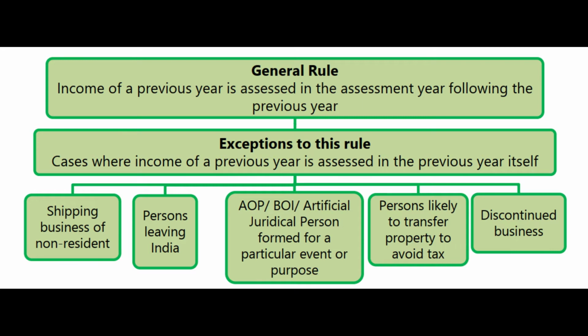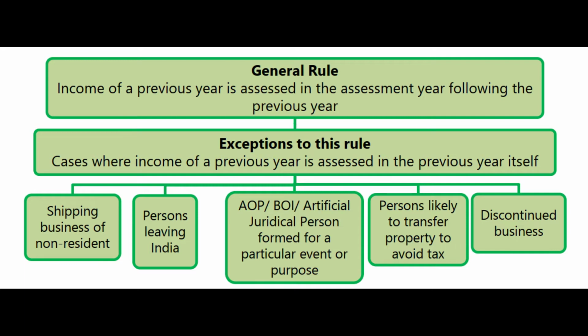Again, as I said already, you need to know these names and you need to know the cases of exceptions, particularly to write in the examination. However, for understanding purposes, all of them have some common logic. In normal circumstances, if a person is earning income in some month of the year, nobody is going to ask for tax suddenly. First let the year finish, let 31st March finish, then in the next year the assessment will be done. That is what normally the procedure is.